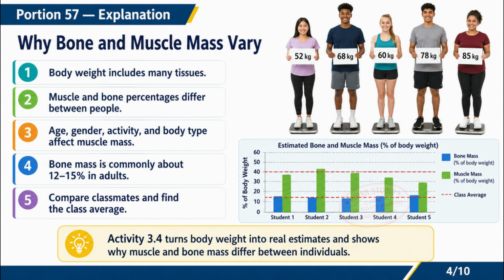Explanation. Activity 3.4 turns the numbers into a real calculation. Weigh yourself, then use average percentages. Muscle, approximately 40 to 50% in adult males, approximately 30 to 40% in adult females. Bone, approximately 12 to 15% for all adults, to estimate your own bone and muscle weight and compare with classmates. It shows how much of body weight comes from muscle and bone and why it varies between people.